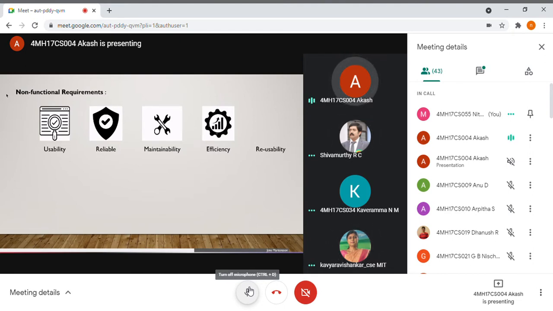Ma'am, in a web application like this, the entire server and everything will be there, the model will be trained previously, and the entire process will be done by the code in the system itself.